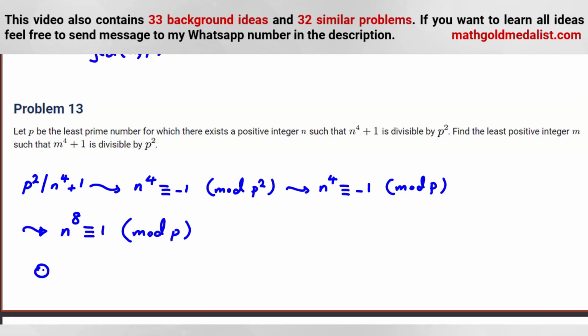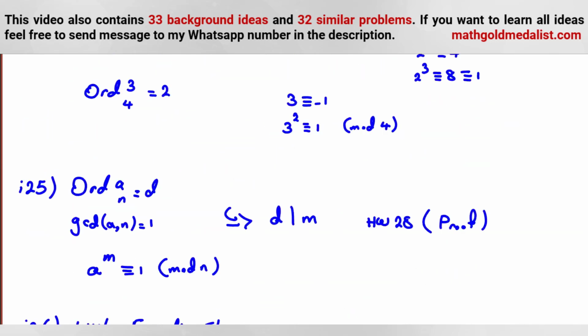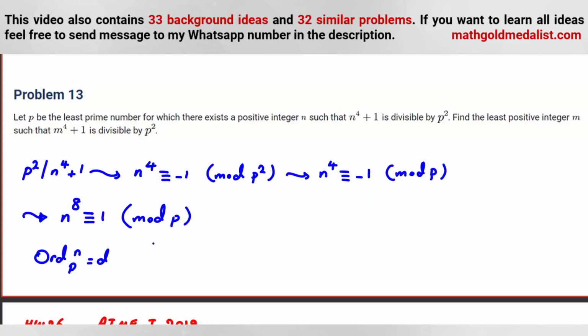Obviously the GCD of n and p is 1. Why? Because if n is a multiple of p, it is not 1, it is 0. Suppose the order of n mod p is d. By the theorem I told you, idea 25, we can conclude d divides 8. So d is 1, 2, 4, or 8, because d is a positive integer. I want to prove it can only be 8.